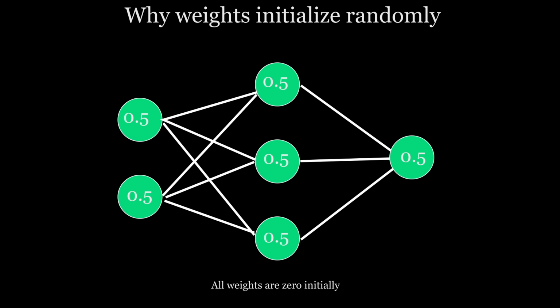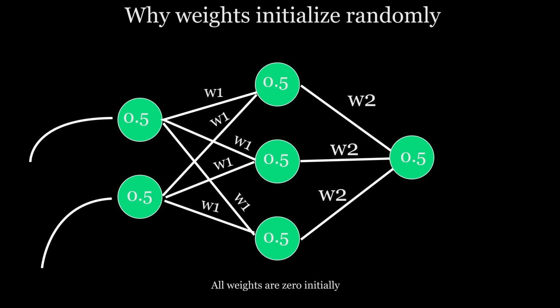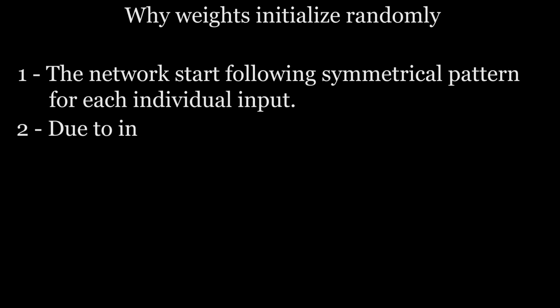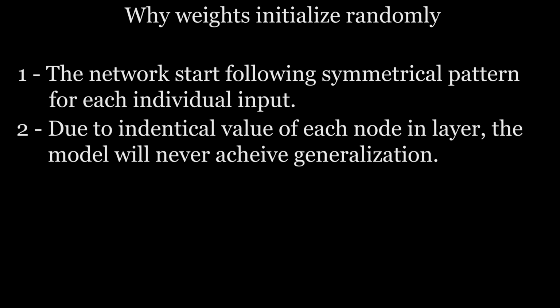Just because all values are the same, during backpropagation the calculation for weight updation will be the same due to identical gradients. It means whatever weight would be here will be the same for every other value for this connection in the layer. And the same for this layer too. And when you feed the next input, the values will change accordingly, but again the values of the activation functions are the same, and due to that the values of weight will be the same again. Hence, the network is following a symmetry. It will never learn a different feature and ends up learning a single feature for a single input. And you can prove it.